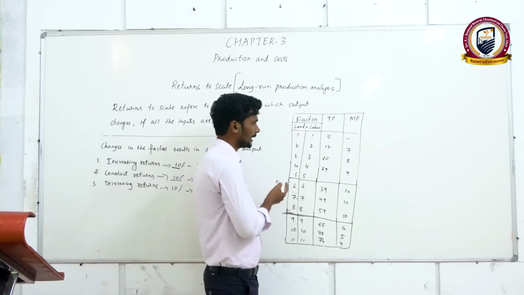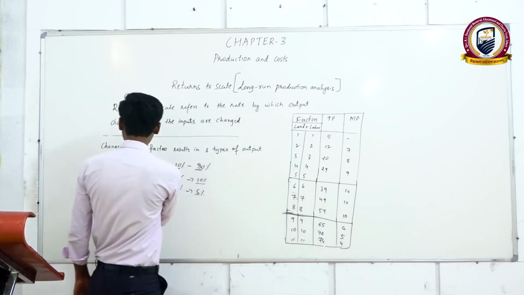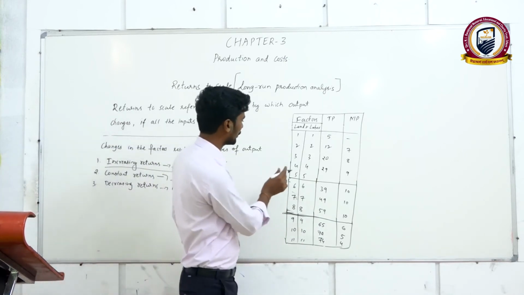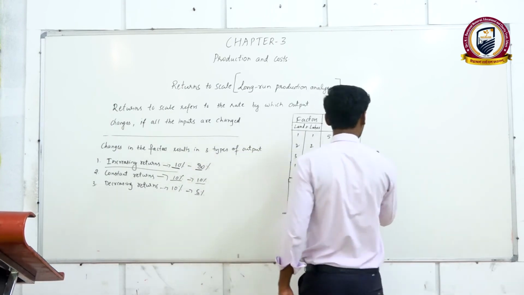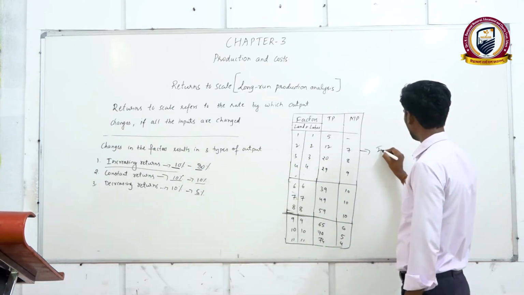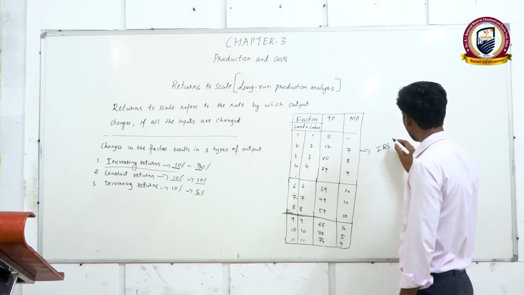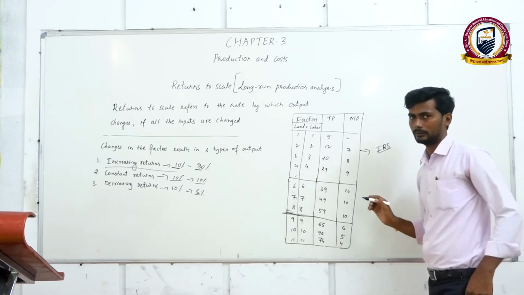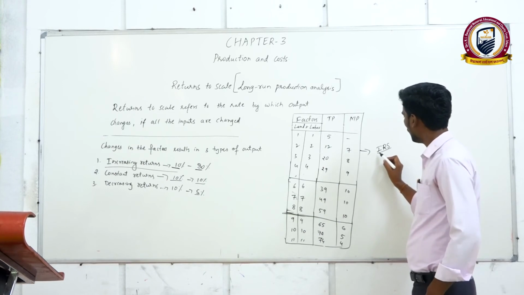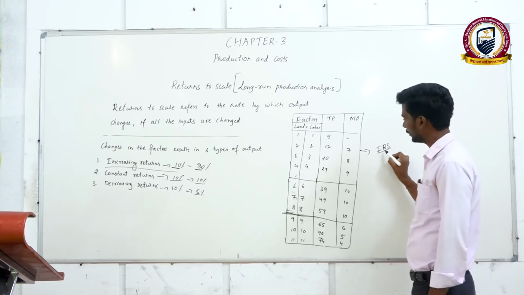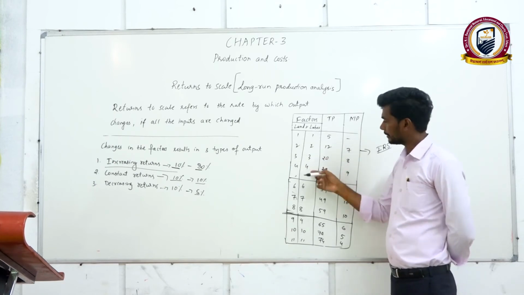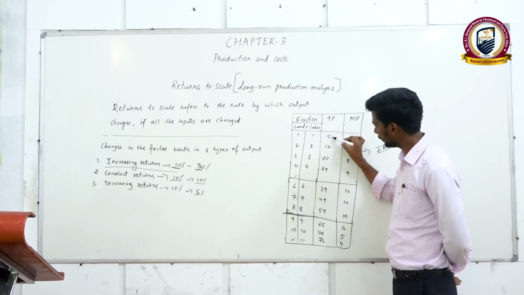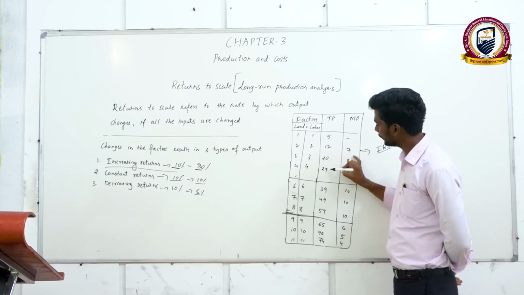Here, this increasing returns from 1 to 4, this is the stage. It is called increasing returns to scale, IRS. In short, it is called IRS, increasing returns to scale. Here you can see both the factors are changing. Total production is increasing. You can see here 5, 12, 20, 29.